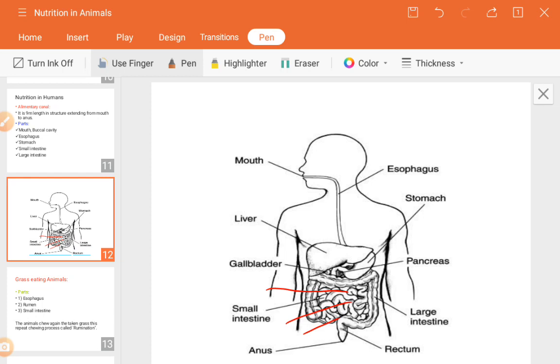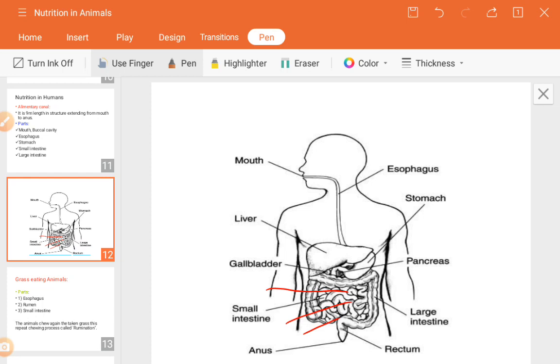Now there is the role of these three parts of the small intestine. Actually, digestion also happens in the small intestine. How, we are going to see. Some hair-like structures are present on the inside surface of the coiled small intestine. What they do is absorb the food material. Absorb means whatever nutrition is there, they absorb it. Then the absorbed food is directly supplied to the blood vessels through the villi.